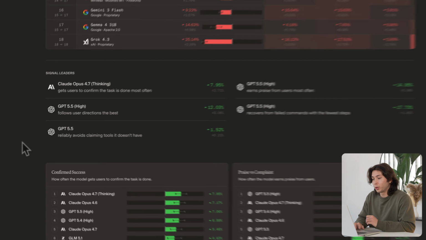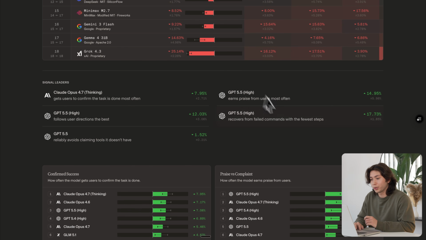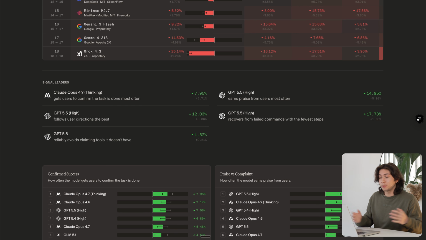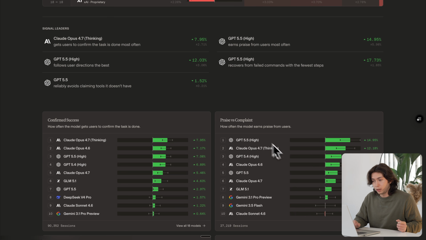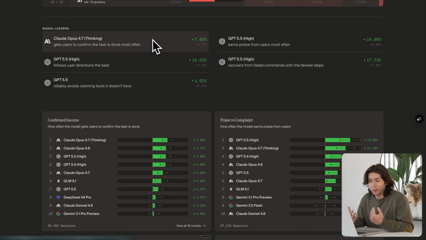We show some more natural language tidbits here on what models are doing. For example, GPT 5.5 earns lots of praise. People seem to love this model when they talk to it, and they will say, hey, what you've done is really great. I should also add, I think Claude Opus seems to get tasks done. People like to indicate physically that Opus has been successful.